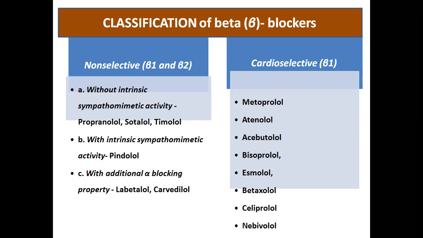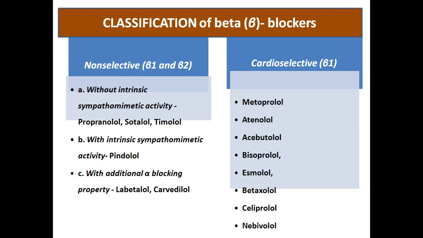The non-selective beta blockers can be classified further as those without intrinsic sympathomimetic activity, those with intrinsic sympathomimetic activity, and those with additional alpha blocking property. Without intrinsic sympathomimetic activity, we have propranolol, sotalol, and timolol.